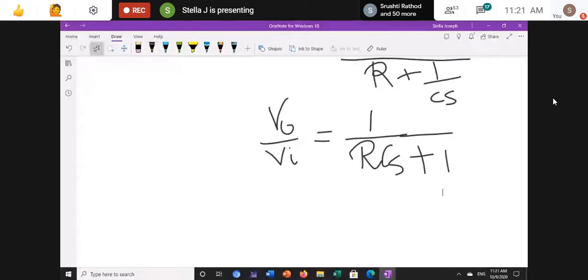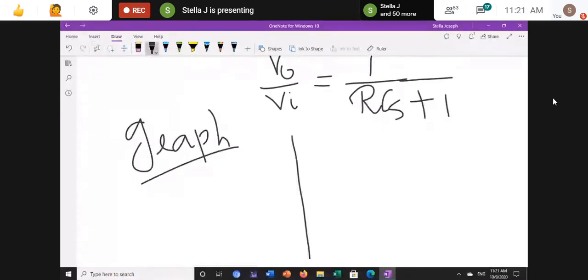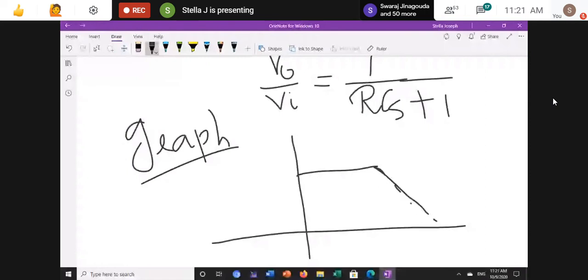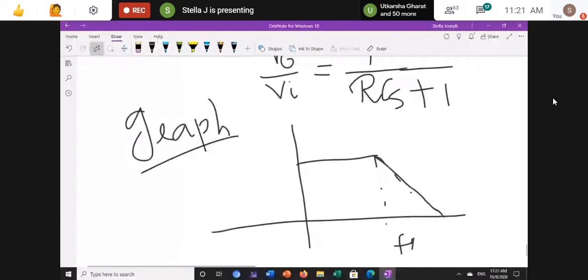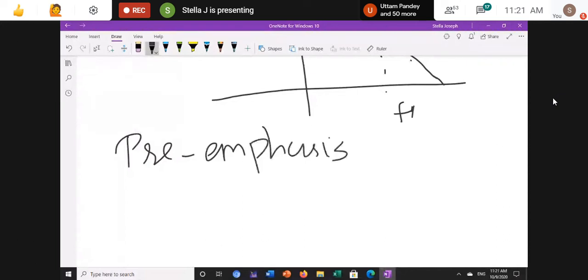Again, if I plot the graph here, it will look like this. At a particular point it will be constant, then the amplitude will decrease at the point F1. So here I draw the pre-emphasis and de-emphasis graphs according to our equation.